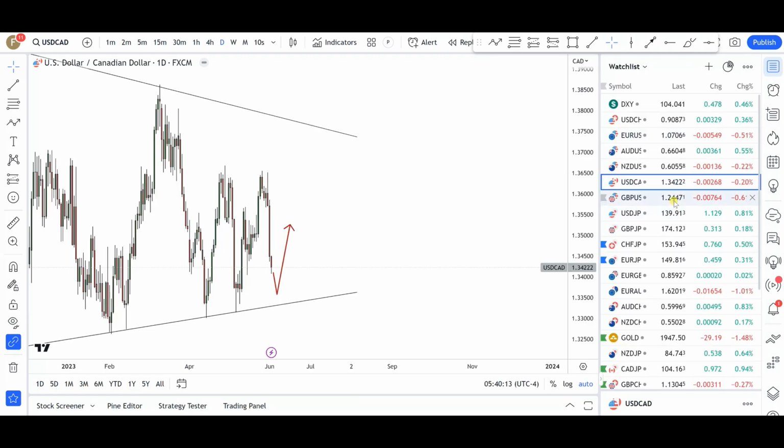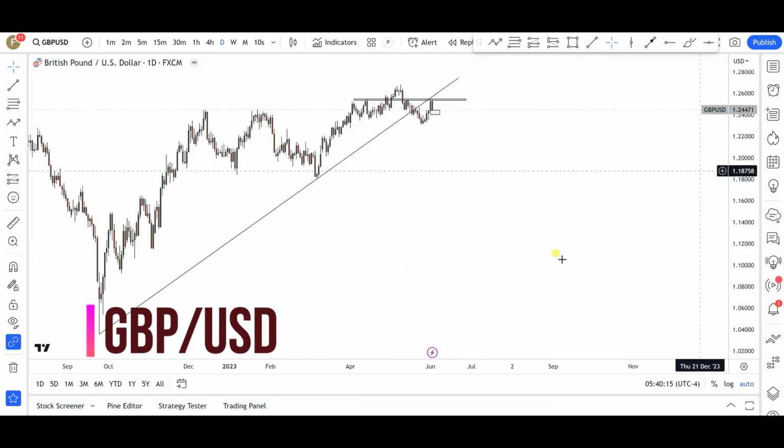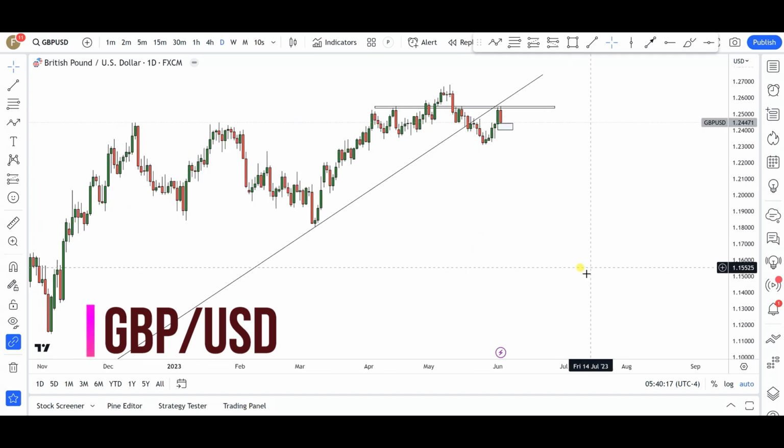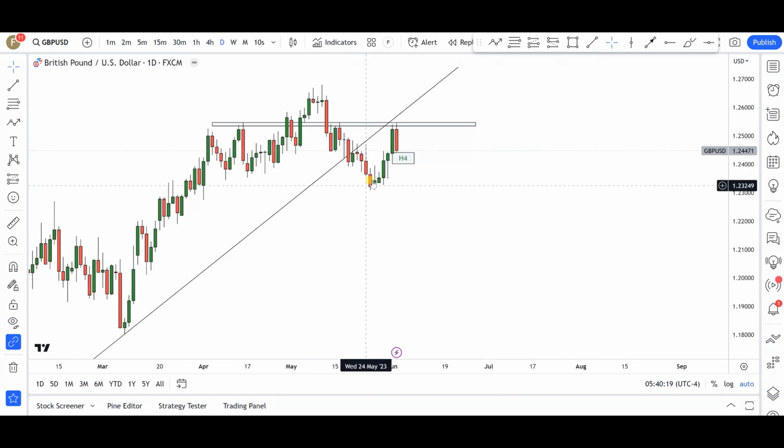Next up is going to be British pound, US dollar. Now, British pound, US dollar, very sweet currency pair. If you guys remember, I told you guys that I would like to see some form of a deeper pullback for a possible potential grab of liquidity above this particular level that we have in this area.